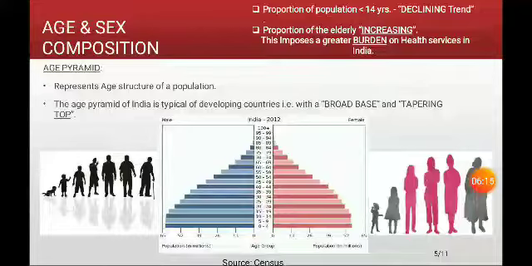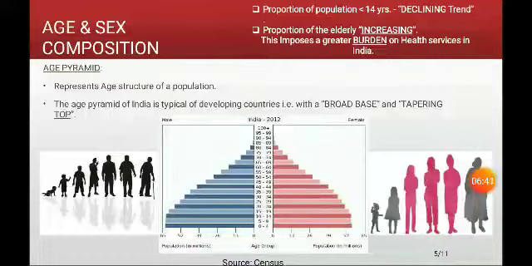The age-sex pyramid is drawn by taking the age group in the middle, and on either side the male and female populations. The age-sex pyramid can be considered as an indicator to check whether the country is a developing country or a developed country. For a developing country, the age-sex pyramid will be like this.